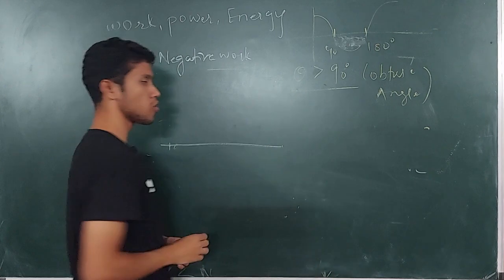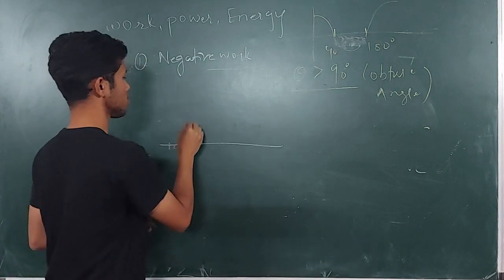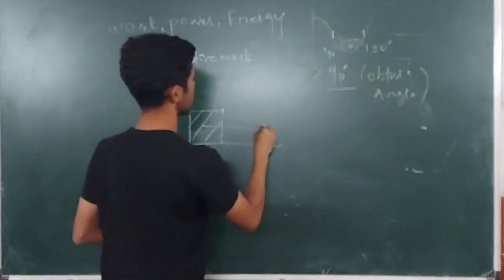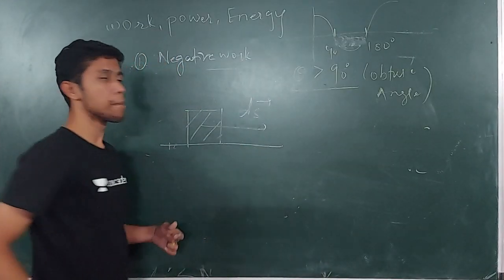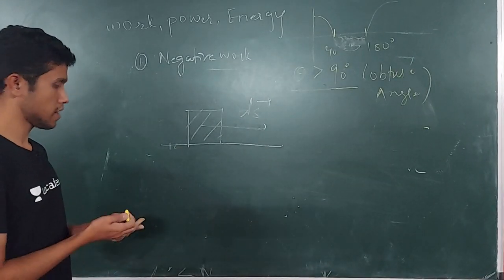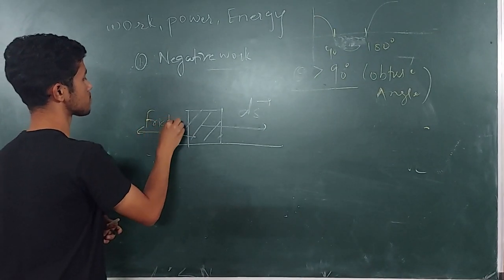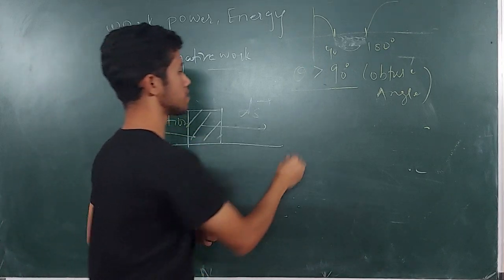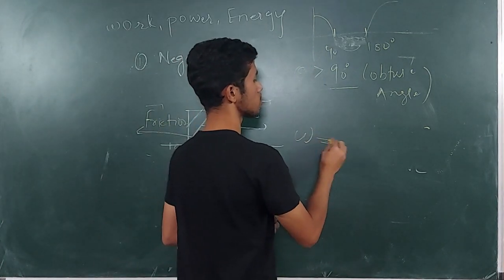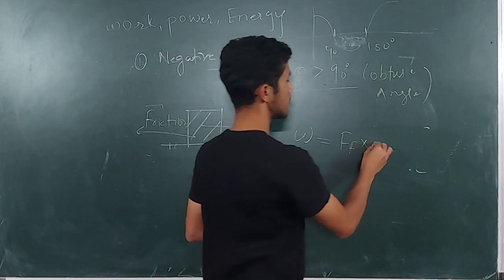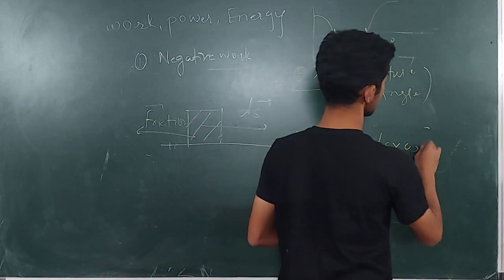Suppose you are going on a bike, or suppose this is a block. It is going here, so it is the ds, but the friction will act in the opposite direction. So this is the friction force. So what is the work done by the friction force? So work is equals to frictional force. So I write Ff into ds into cos theta.